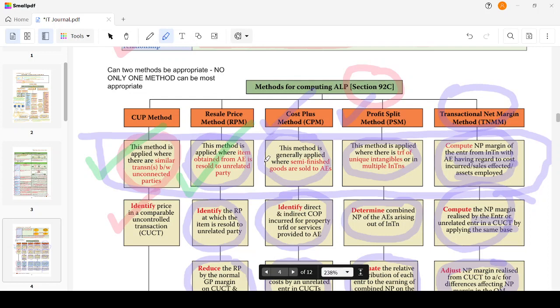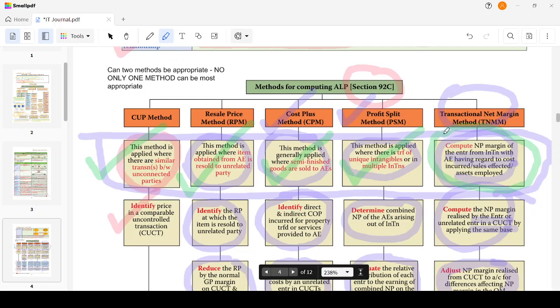The cost plus method is generally applied where semi-finished goods are sold to associated enterprises. The profit split method will be applied when there is a transfer of a unique intangible or there are multiple international transactions. The transactional net margin method will be applied when we don't have any other method, and it's a residual method where we compare the net margin.